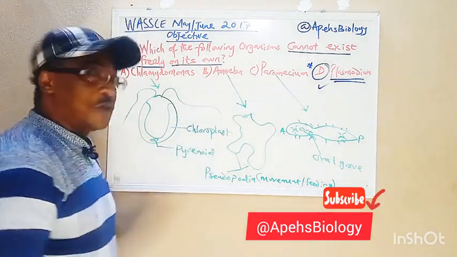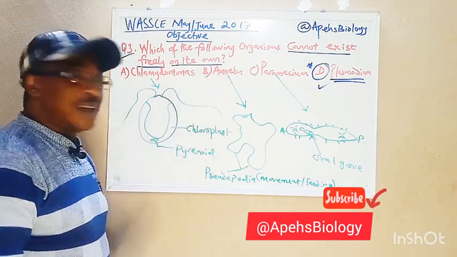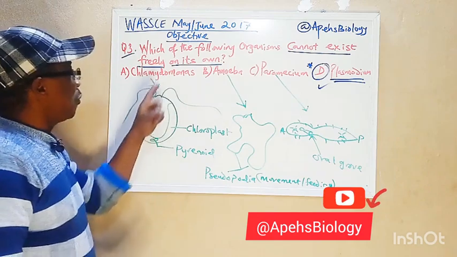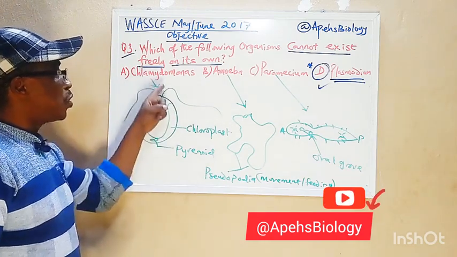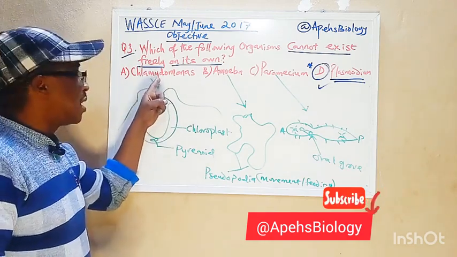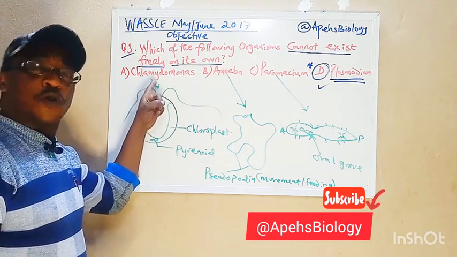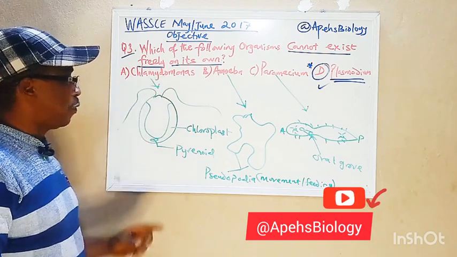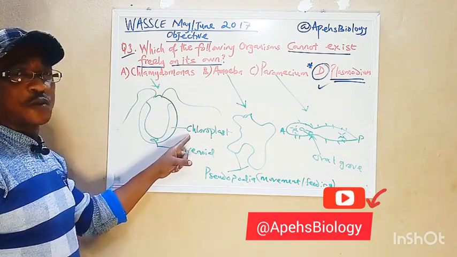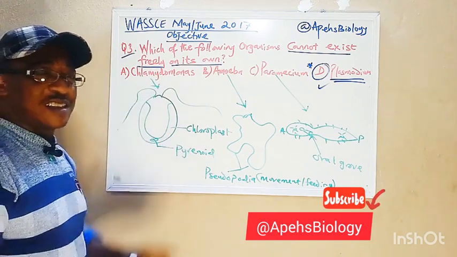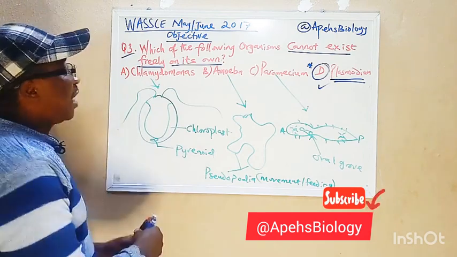The mode of nutrition in amoeba is also holozoic. But interestingly, the mode of nutrition in Chlamydomonas is autotrophic, meaning that it can make its own food because it has chloroplast for photosynthesis. This is what we want you to take note of as we answer this question.